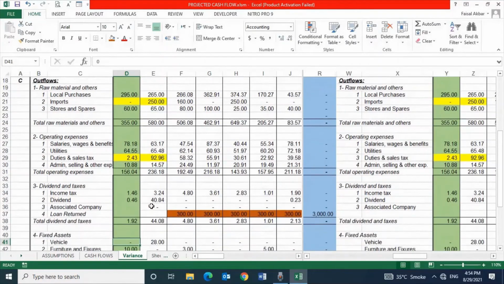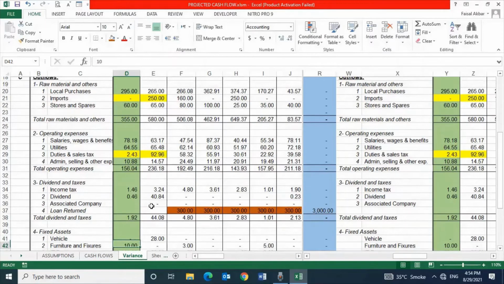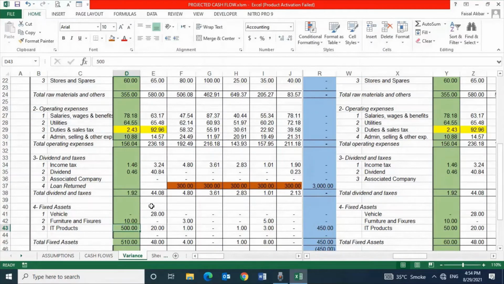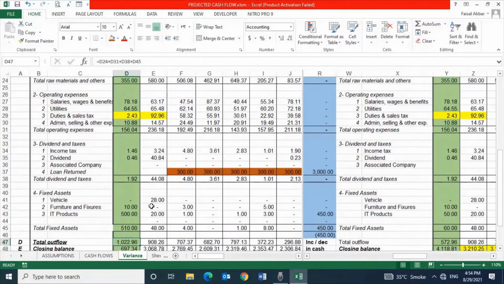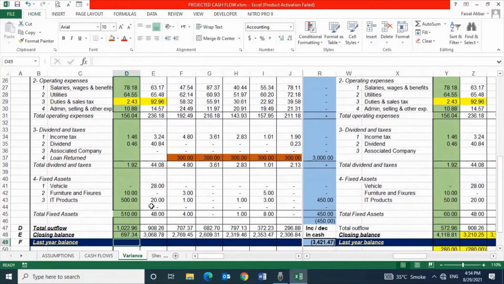Hope you are following. The company had to purchase a server for IT department due to urgent requirement which was not given in projection. So now our closing balance is rupees 694 Ks as compared to projected revised 4118.81 Ks.